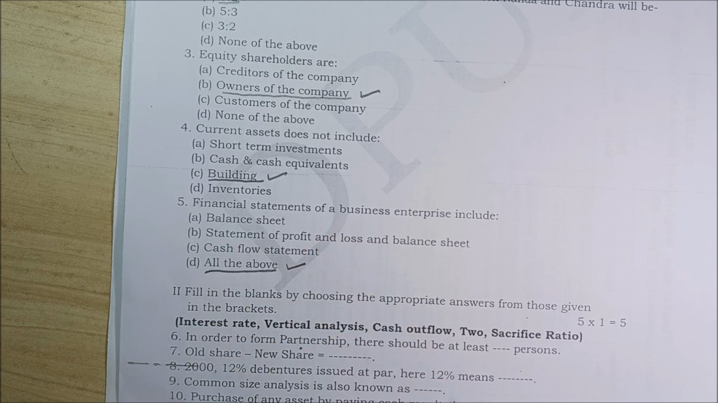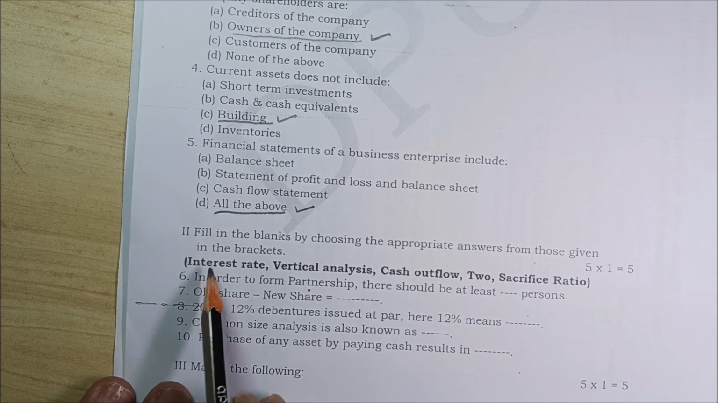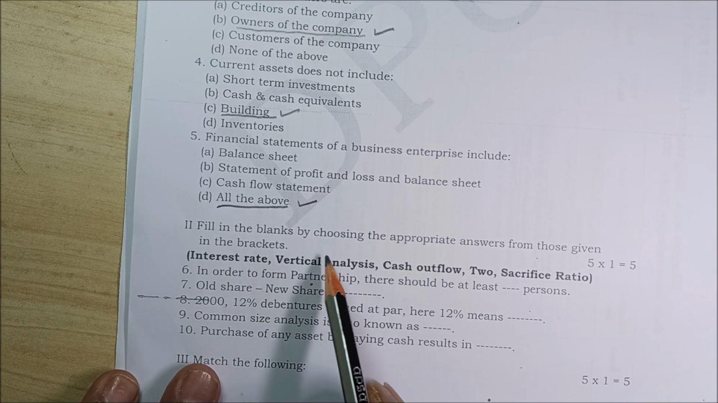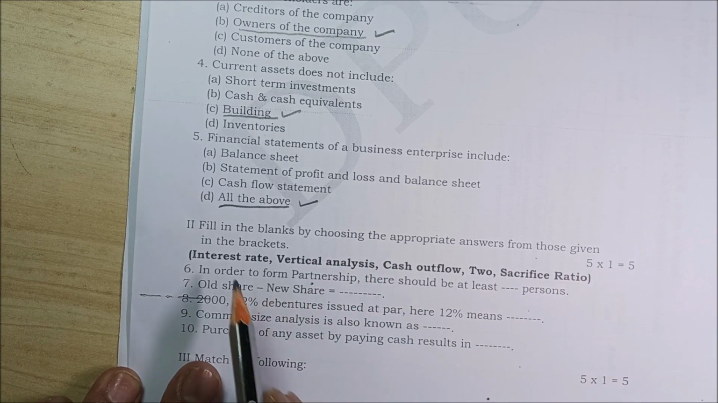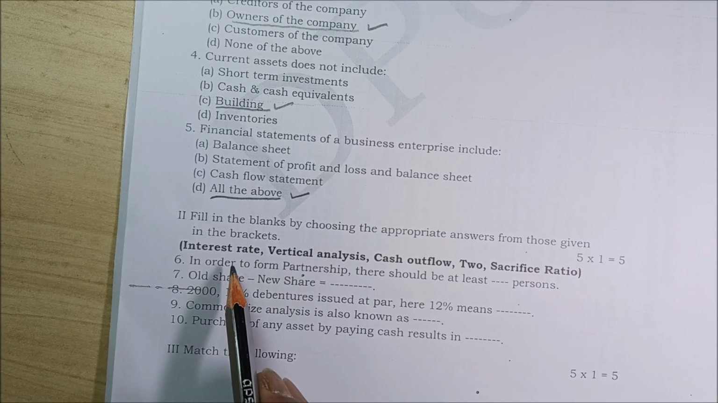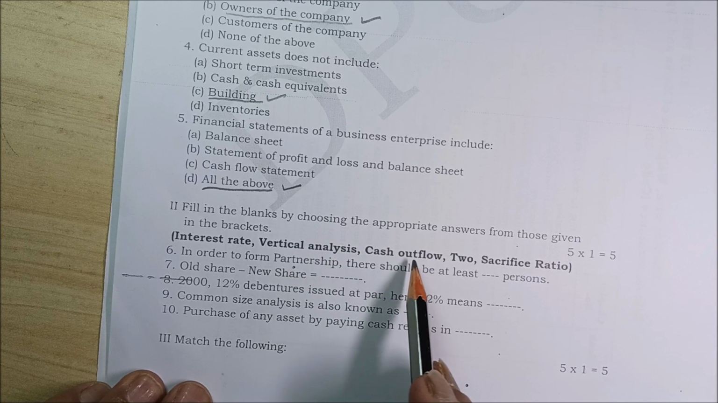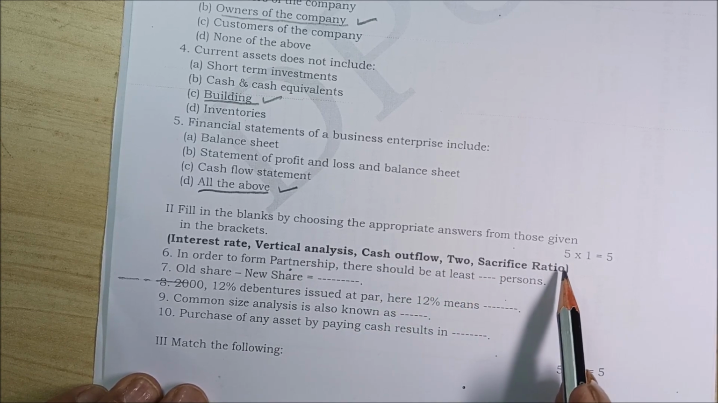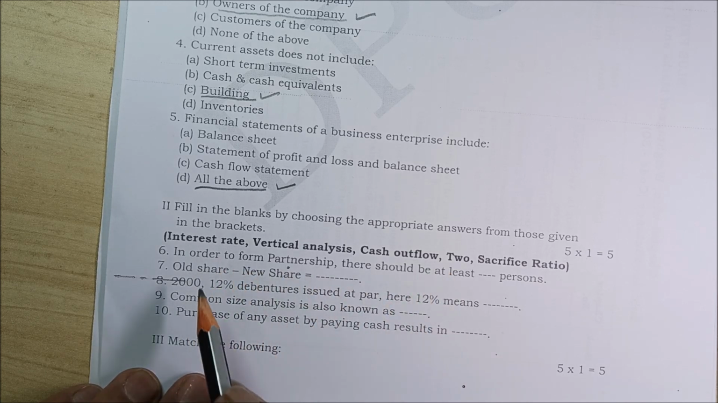So, if you write 5 questions, you will get 5 marks. Now, second one, fill in the blanks by choosing the appropriate answers from those given in the brackets. Here there are so many answers given: interest rate, vertical analysis, cash flow, sacrifice. But you have to find out which one suits. So it is very simple.